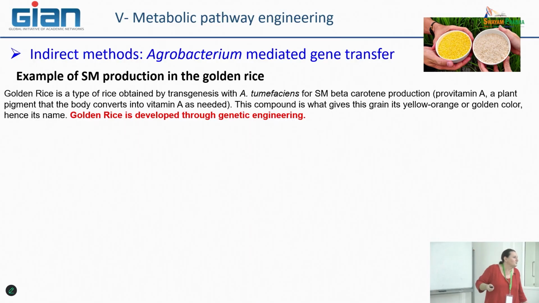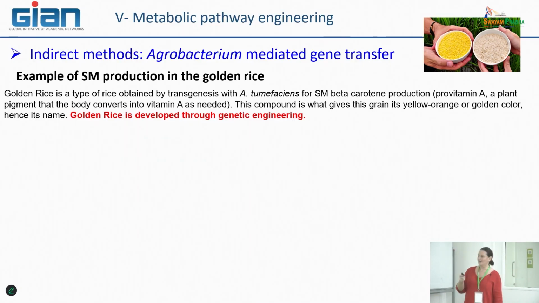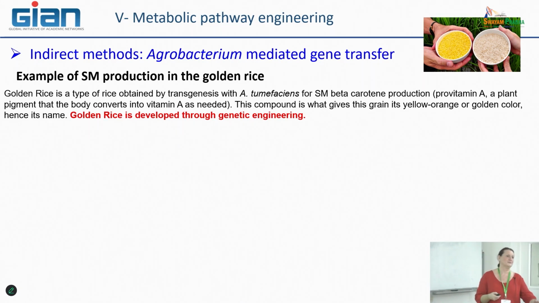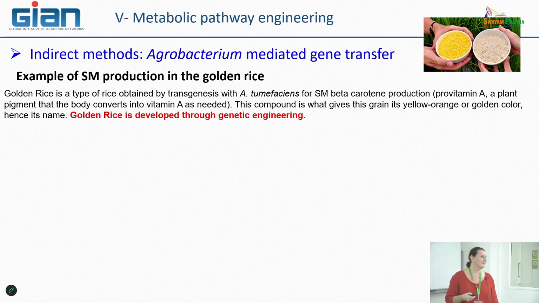So, what are the applications we can do? I have taken this example of golden rice. Is someone able to explain to me what is the aim of this rice? Enhanced production of vitamin K within the rice. Yes, the idea was to produce a precursor of vitamin A, not the vitamin A by itself. And why?